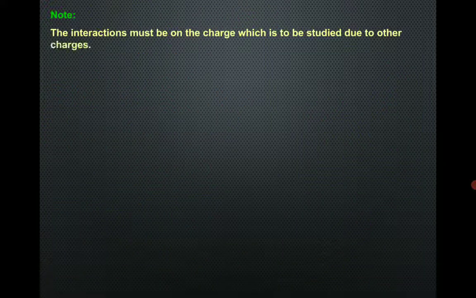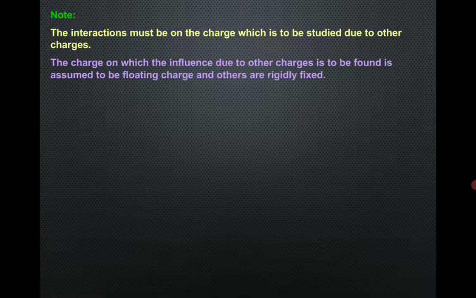Next, let's have the note point. The interactions must be on the charge which is to be studied due to other charges. The charge on which the influence due to other charges is to be found is assumed to be a floating charge and others are rigidly fixed, because that particular test charge is under the influence of forces, so that's why it is considered as a floating charge and others are rigidly fixed.